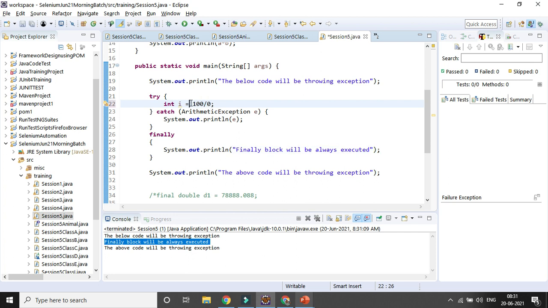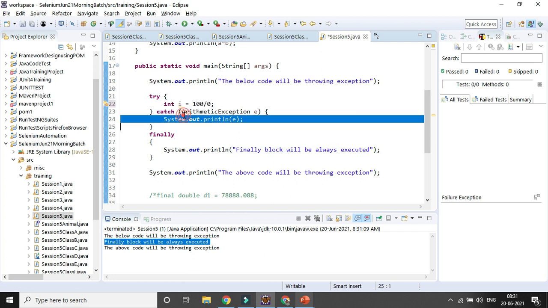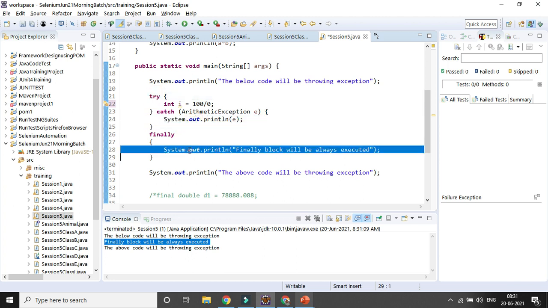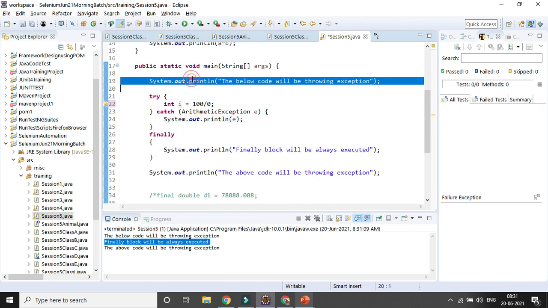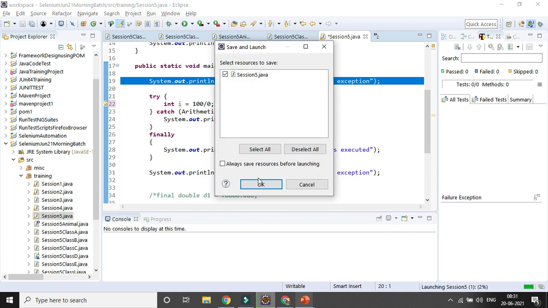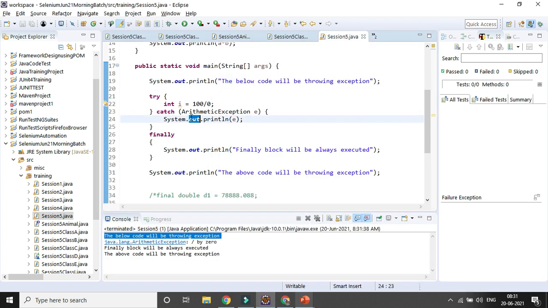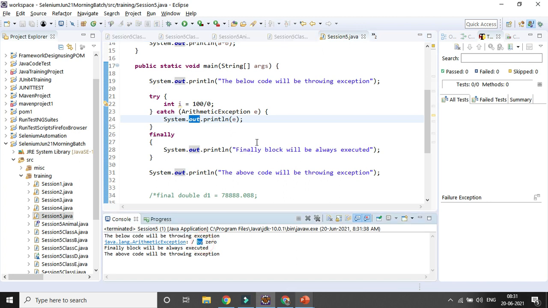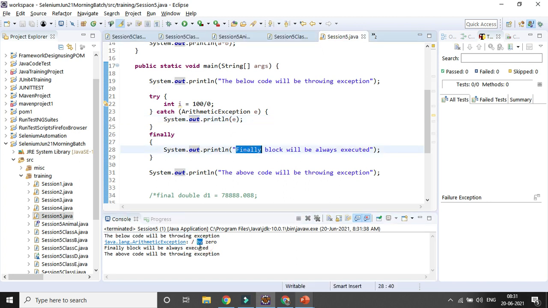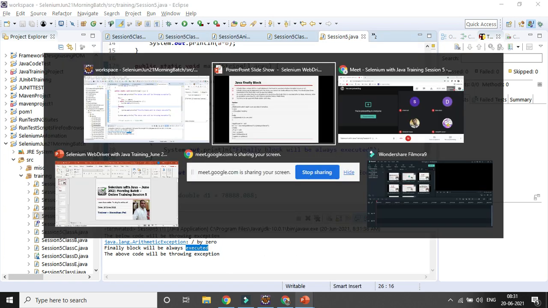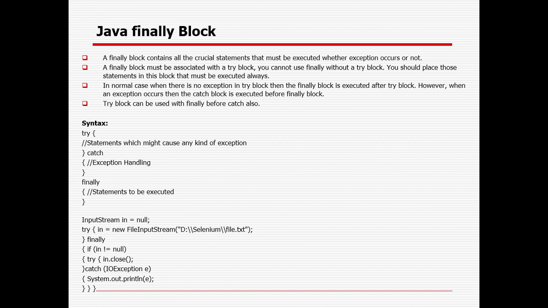But now if the exception happens, definitely the exception will be caught and printed out along with the finally block comment, and definitely the other lines of code will be executed. So that is the difference between the try catch and the finally block. You can see the line of code below is getting executed, then the exception is getting caught and printed out, then the finally block is executed, then the remaining lines of code will be executed. Okay, so that's why we can also use the finally block.